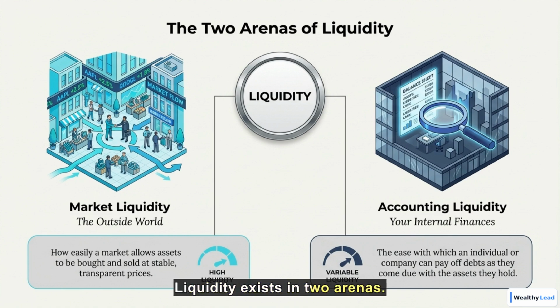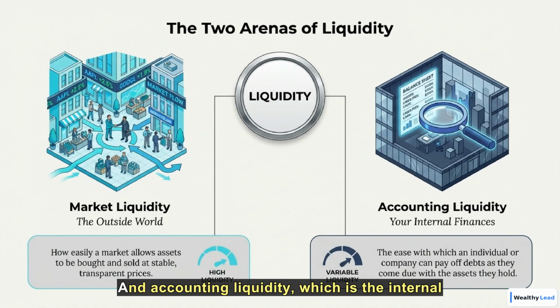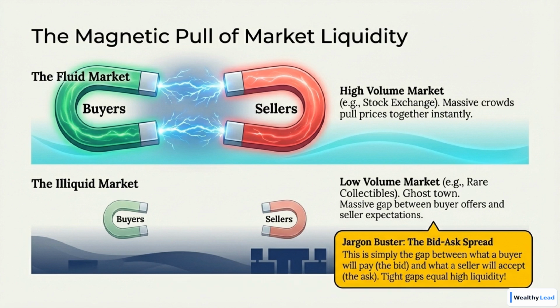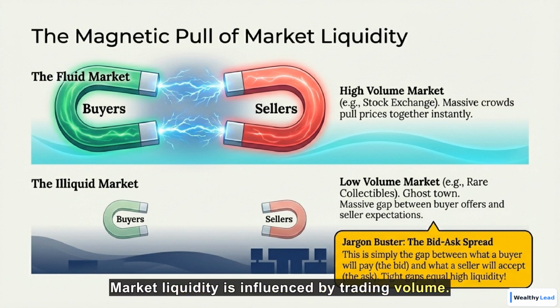Liquidity exists in two arenas: market liquidity, which is the ease with which assets are bought and sold in the outside world, and accounting liquidity, which is the internal ability of an individual or company to pay off debts with the assets they hold. Market liquidity is influenced by trading volume.